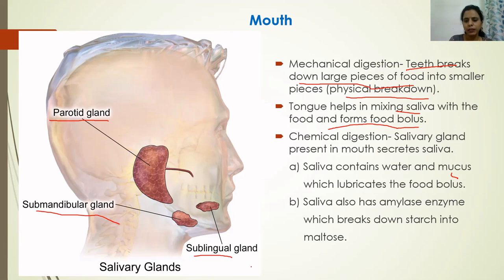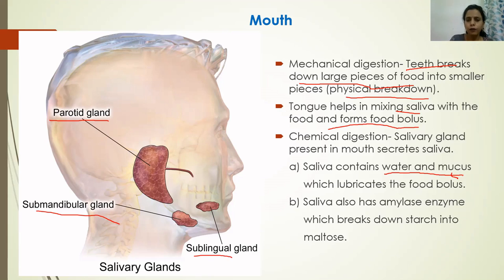Saliva is nothing but a watery liquid present in our mouth. Saliva contains water and mucus. This water and mucus lubricate the food, and the mucus binds all the food pieces together. Teeth break down large pieces of food into smaller pieces, and these smaller pieces of food are held together by the mucus present in the saliva. So water lubricates the food, and mucus binds these food particles together.